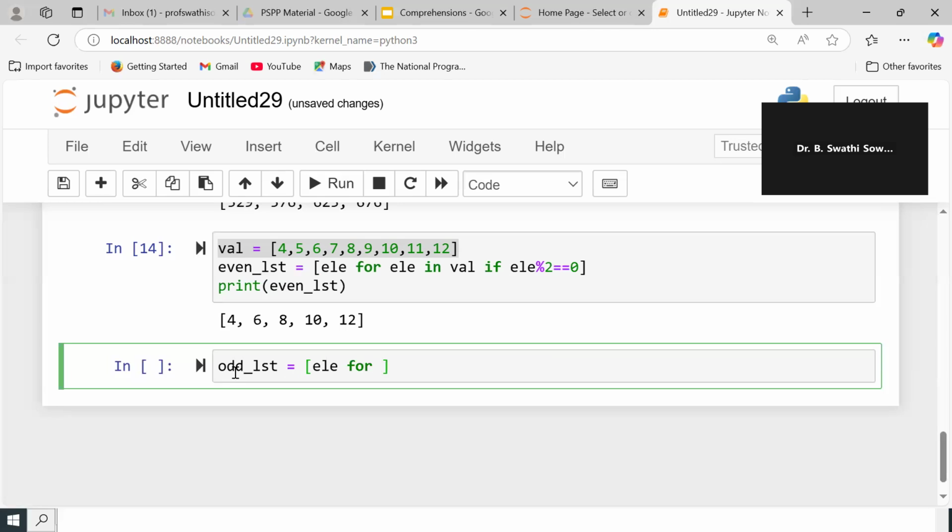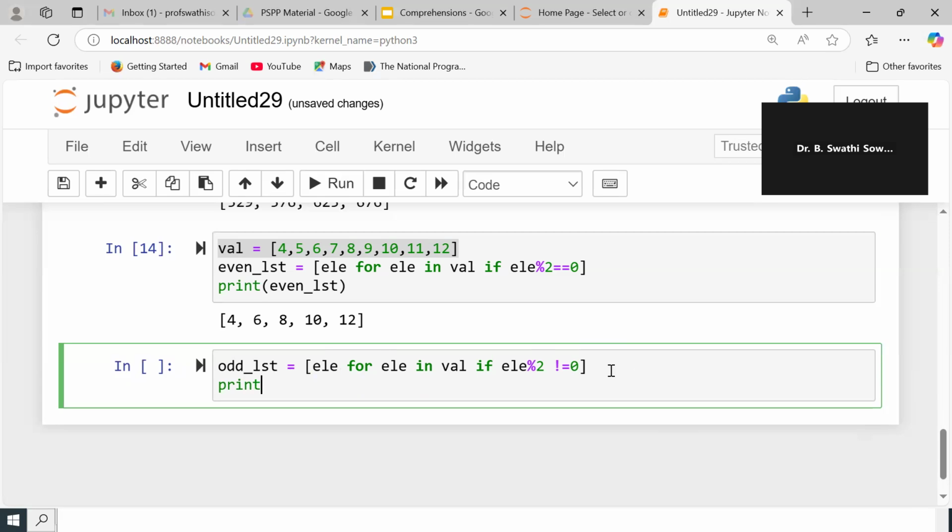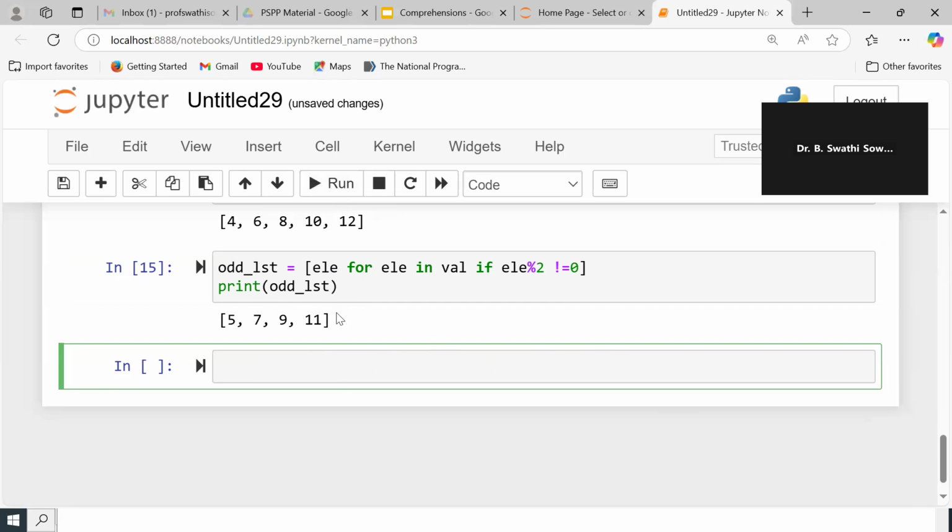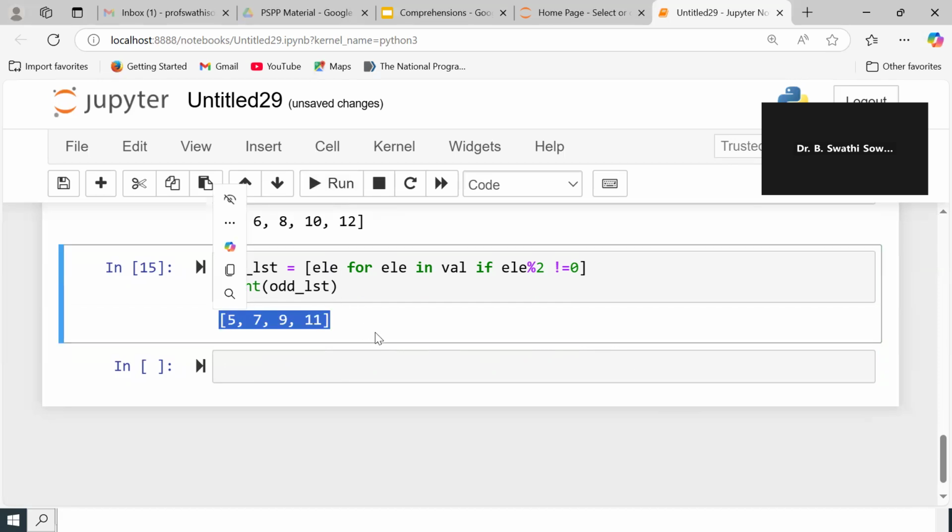For element in values, the same thing, if element modulus of 2 not equal to 0, then you take such a kind of element only and store it in odd list. So I am printing odd list. See here, from the set of elements, I got the odd list.